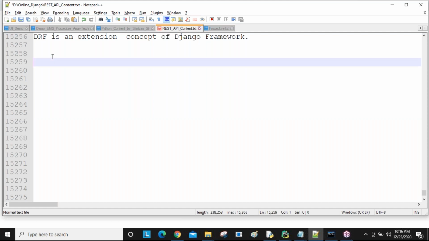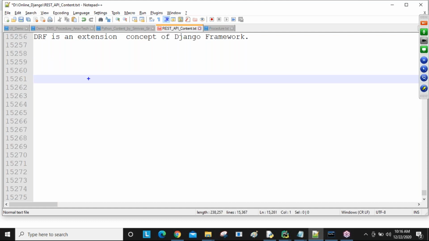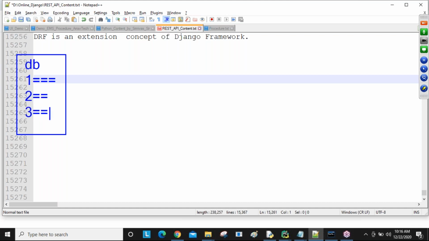Now, for app to app communication, REST API is always required, as I told. So here my database is there. In the database we have some data, guys. If you want to get this data, we are going to develop one server application here.